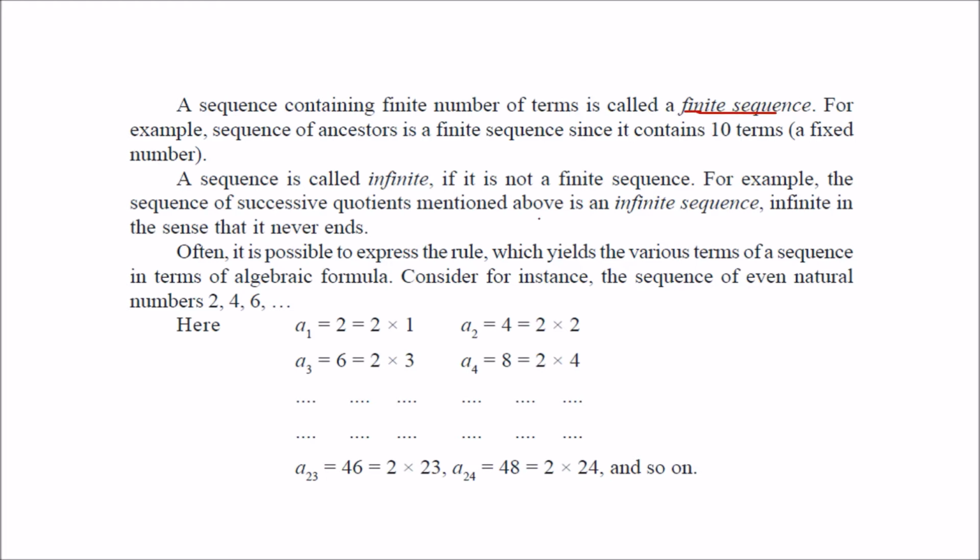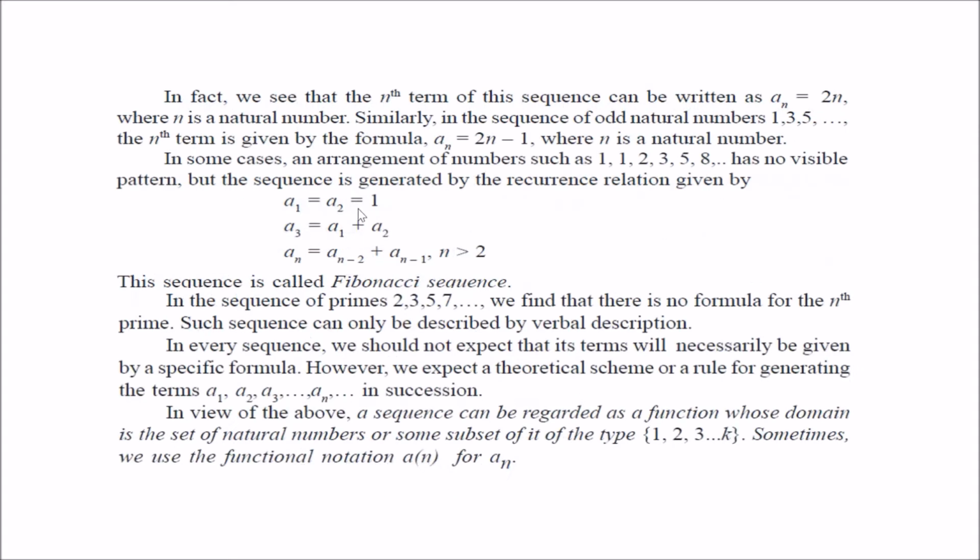There can be infinite sequences also. If you don't have a finite sequence, you will have an infinite sequence. Just consider this one. a1 can be written as 2, that is 2 into 1. a2, that is 4, can be written as 2 into 2. a3 can be written as 2 into 3. a4, 2 into 4. Say a24 can be written as 2 into 24. So here you find that an is nothing but 2n. Everywhere you see 2 into 1, then 2 into 2, 2 into 3. So this is a sequence of natural numbers multiplied by 2.